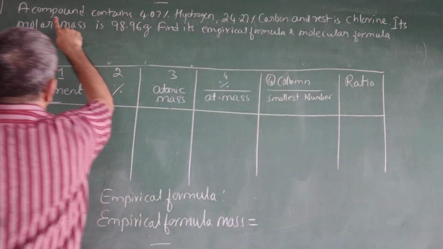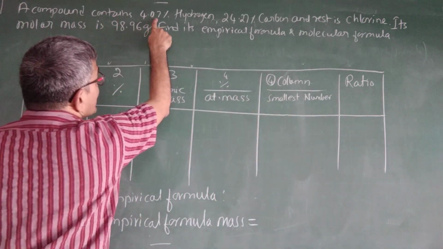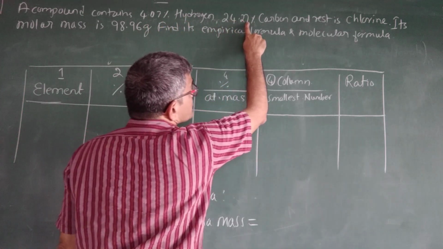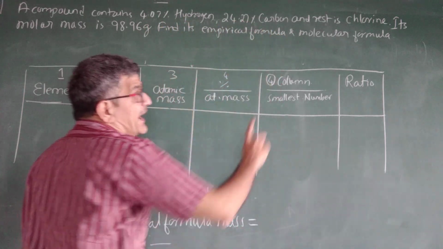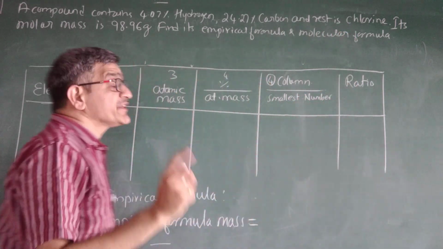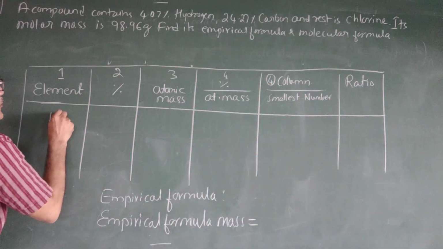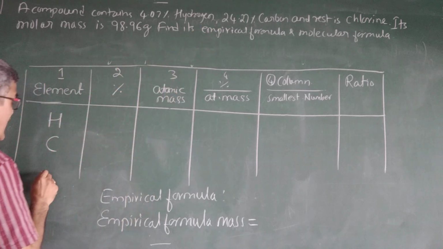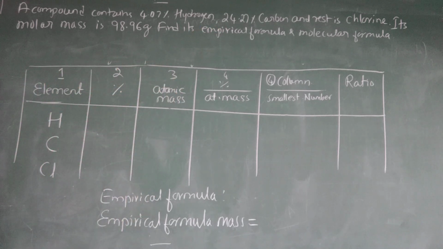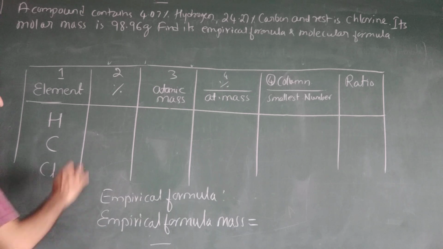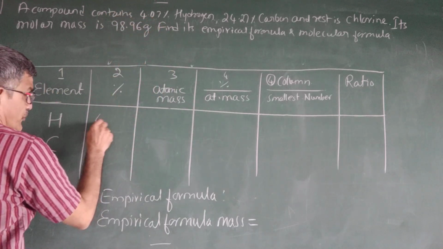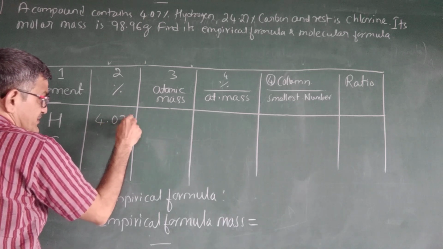So what is given here? A compound contains 4.07% of hydrogen, 24.27% of carbon, and the rest is chlorine. Here hydrogen is one element, carbon is another element, and chlorine is another element. Now they are giving the percentages: hydrogen percentage is 4.07%.